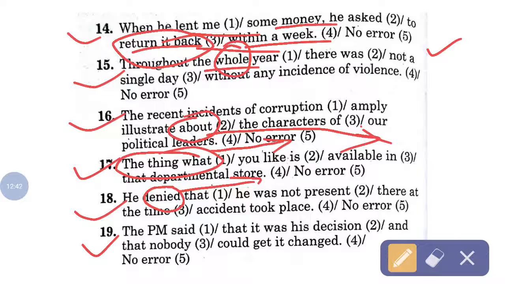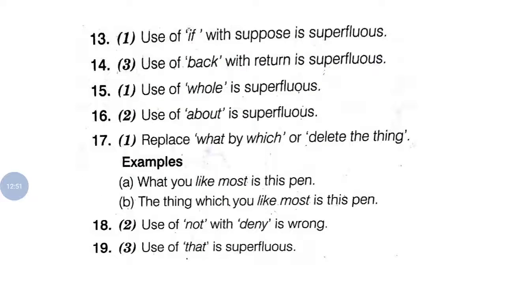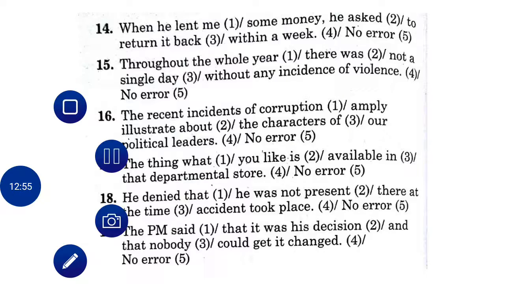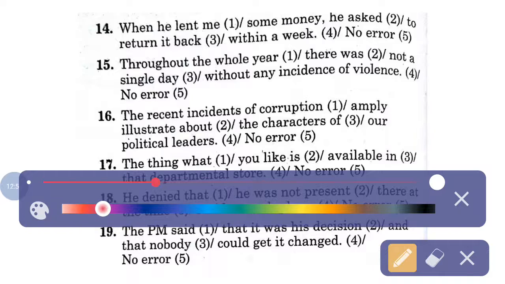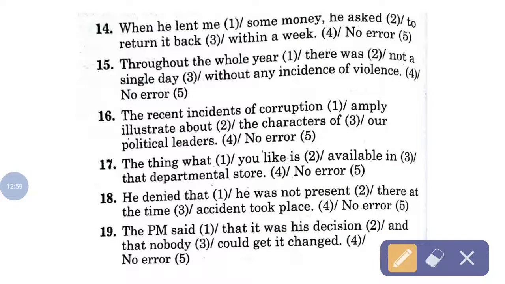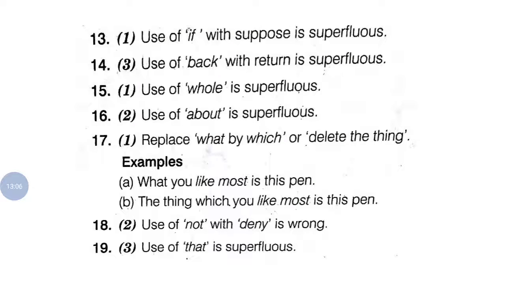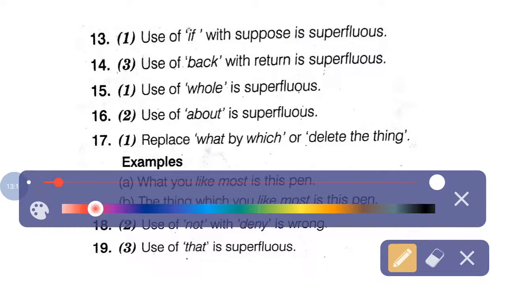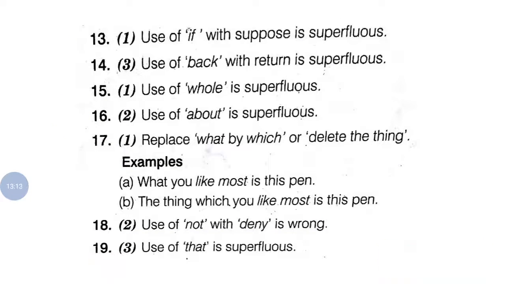Here the second that is superfluous, an extra word. You should remove it. So move on to the next. These are the answers. You can take a screenshot of it.